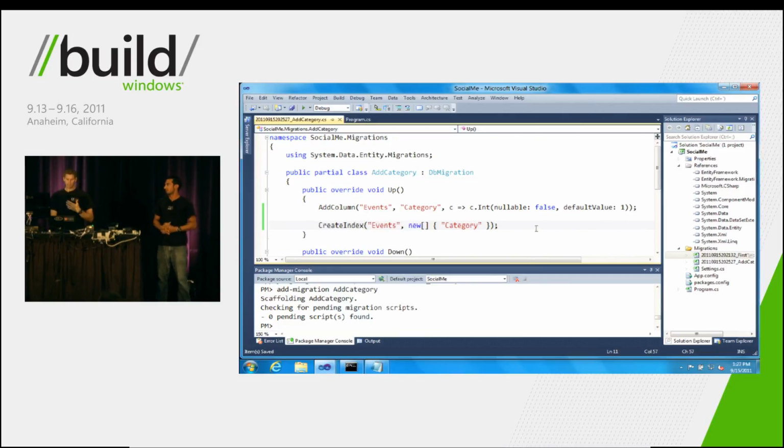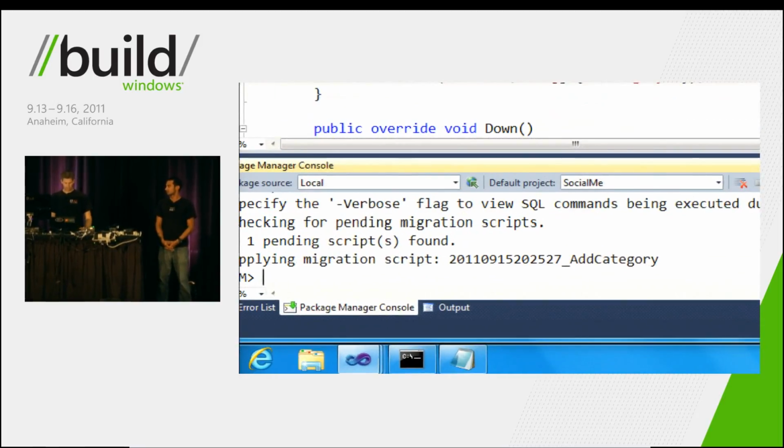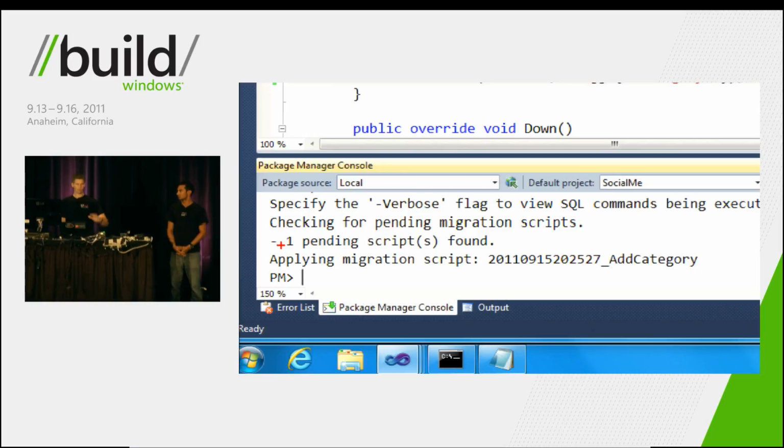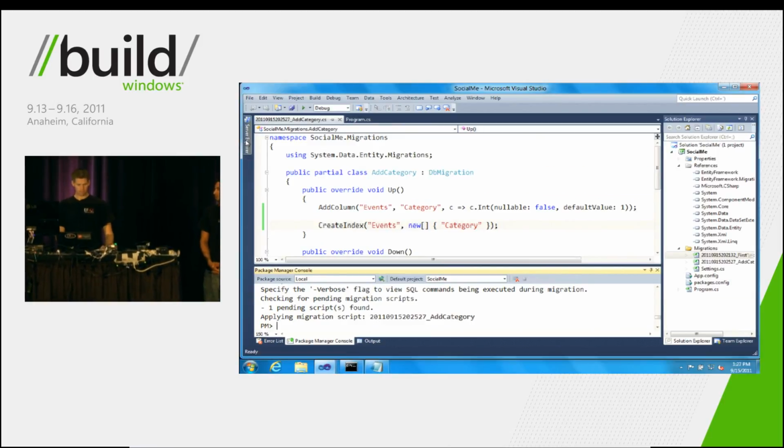So once we've done that, and as I was saying, we made a bunch of changes to our script. We changed the default value. We've added a line to create an index. We can run this script. So I'll run update database here, hit enter. Entity Framework Migrations found that there was only one pending script. We'd already run that other script on our database, so it just ran this one.